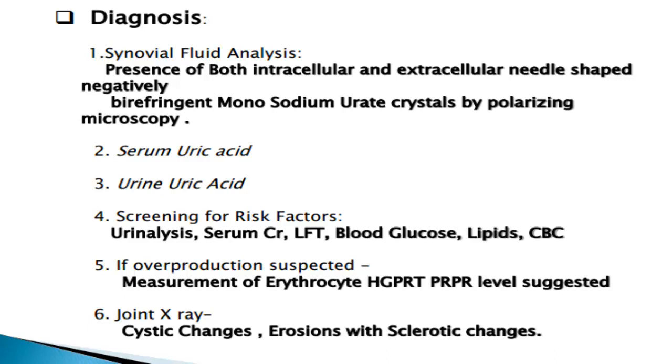If we do a joint X-ray, some typical features are seen. What are those? Those are cystic changes, erosion with sclerotic changes.